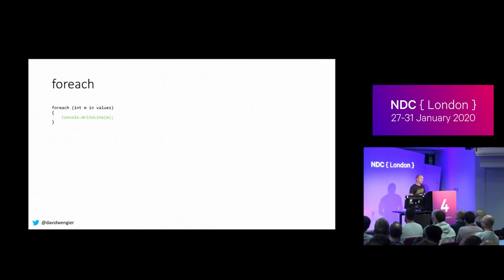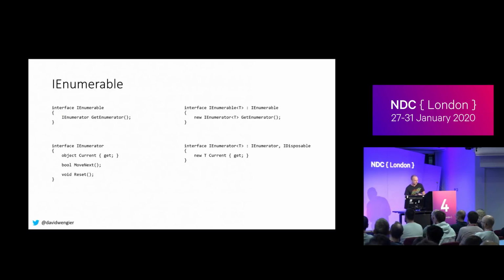So what does the compiler do when we get a foreach loop? We can't talk about foreach without talking about IEnumerable and IEnumerable of T. They're relatively simple interfaces. IEnumerable has one method which returns an enumerator. It's called GetEnumerator. And an enumerator has a Current, which is the current thing we're pointing at.